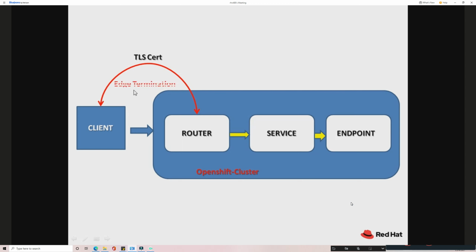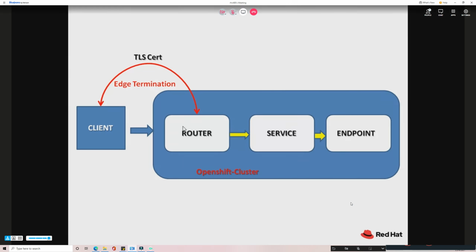So this method is called edge termination. We are calling it edge because the router is at the edge of the cluster. This is the starting point where my communication starts inside the cluster, or you can say it is my edge point, from where I'm entering the cluster. So it's called edge termination.